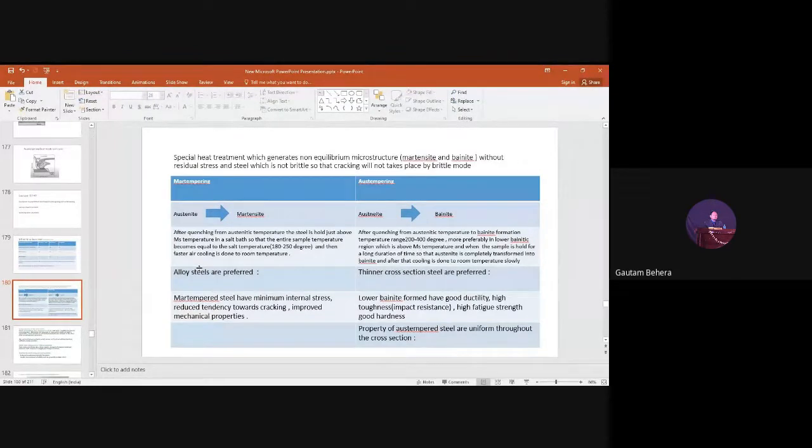What will happen to the TTT curve, CCT curve, to the iron carbon system when we add alloying elements into it? We'll discuss that soon. But for here, I can say alloy steels are more preferred for Mart tempering due to two main reasons. You have to remember that.